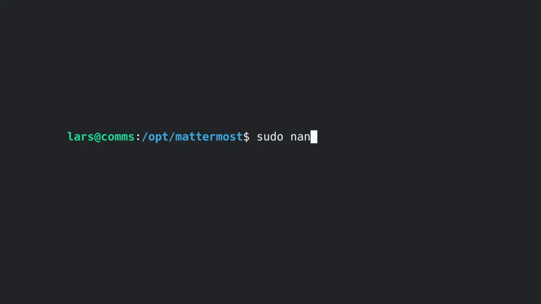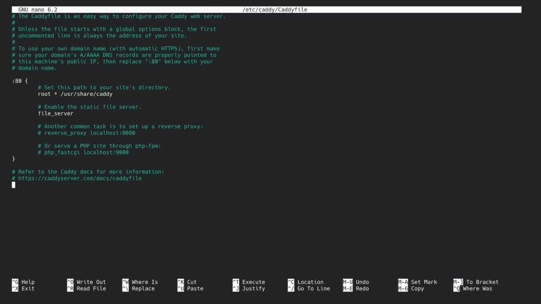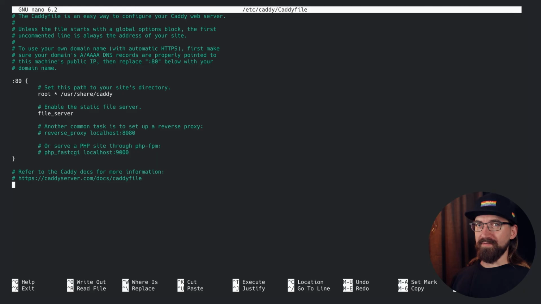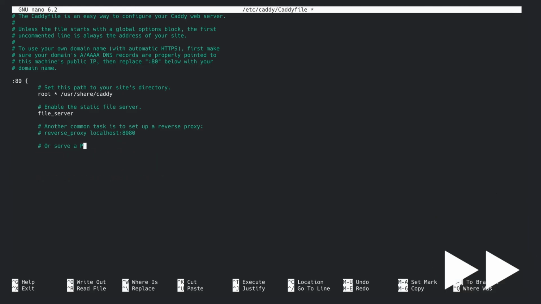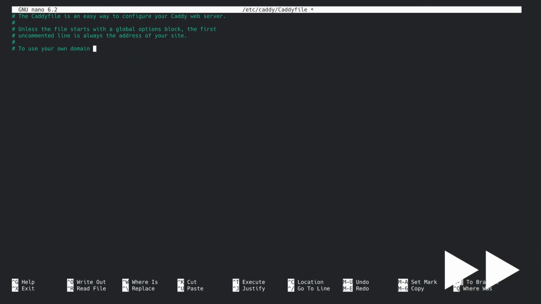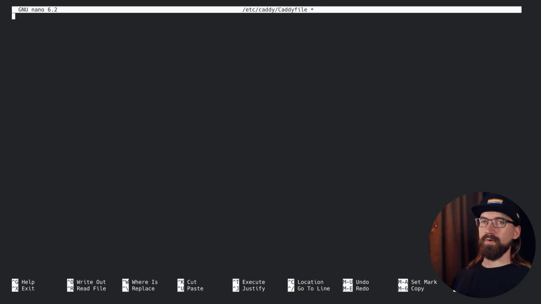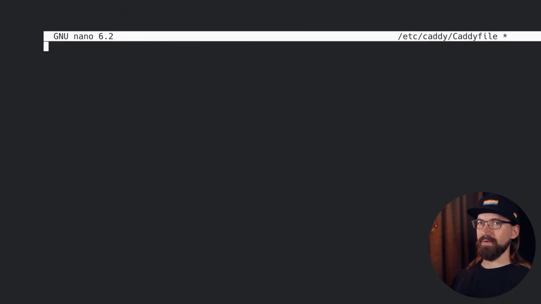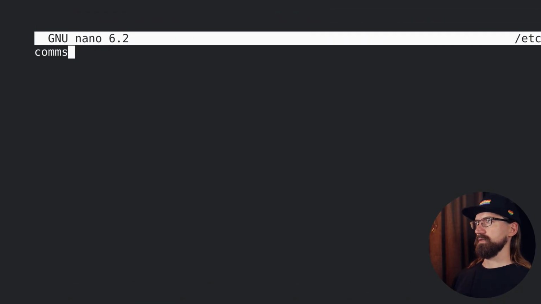Seems to be going great. Now we can edit the Caddy file to configure it. So first, we remove everything. Then we add the very limited configuration we need. comms.cloudcorrect.eu.